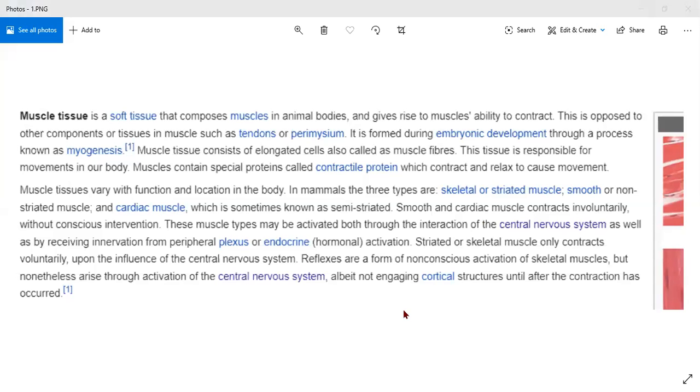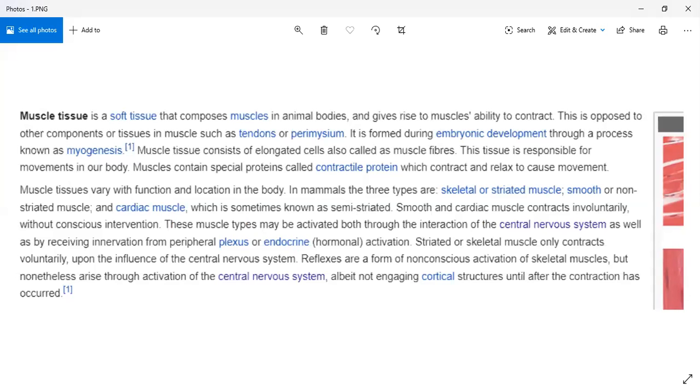Then the third one, you are able to see here, cardiac muscle. What is the name of the third one? Cardiac muscle, which is sometimes known as semi-striated, not fully striated.